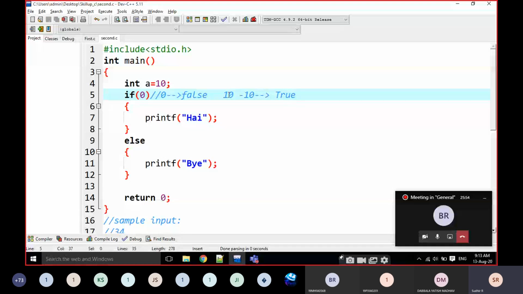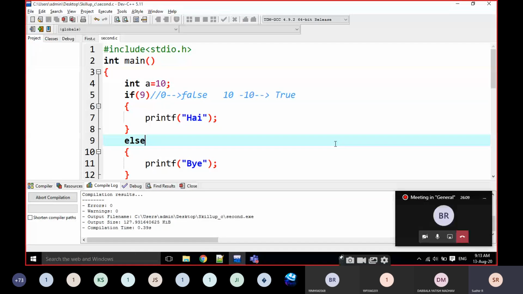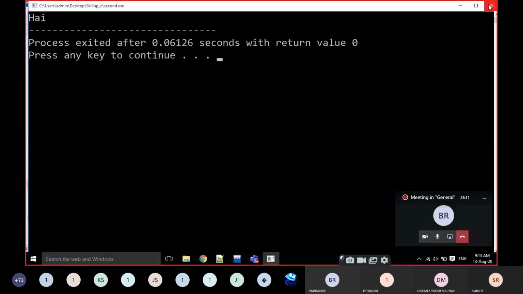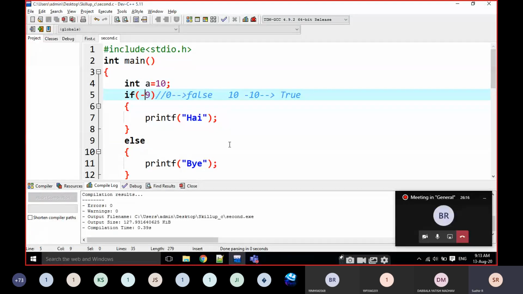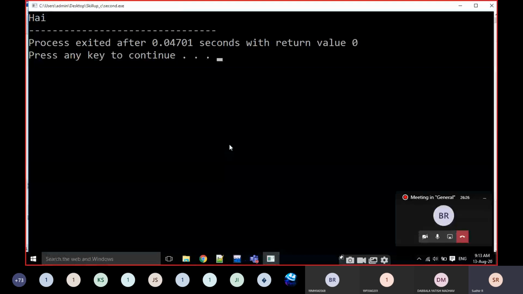For example, instead of 1, I am going to write 9. If of 9 means if of 9 is true, no doubt about that, so the true block will be executed. Now instead of 9, I am going to write -9. At this time also, whether a positive or negative number, any number other than 0 is treated as true here. That's why the output is high.